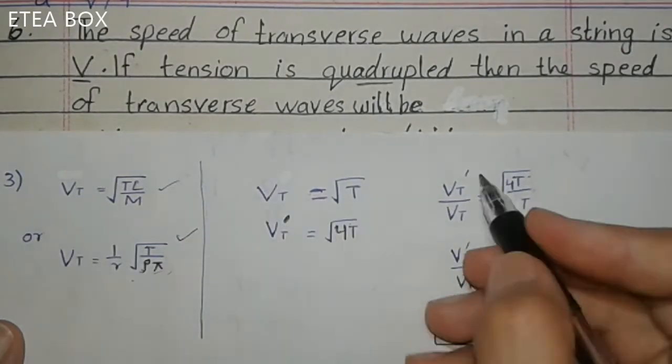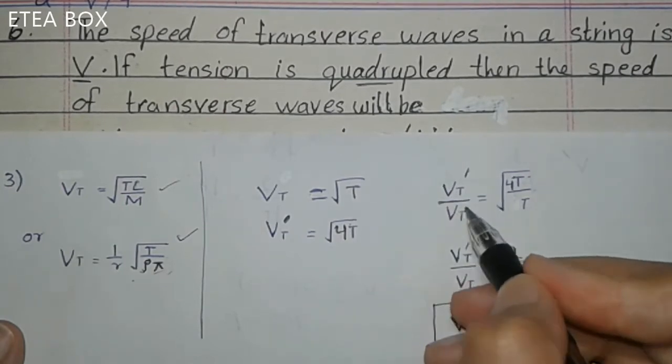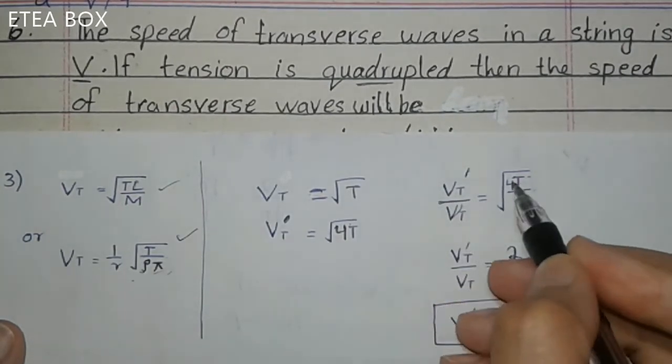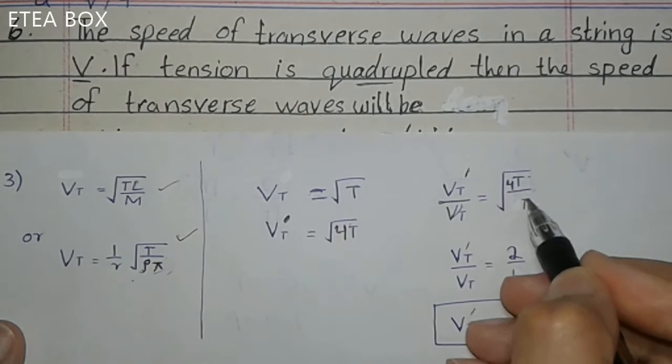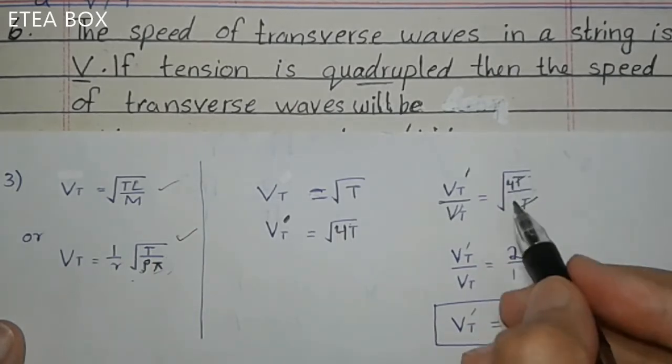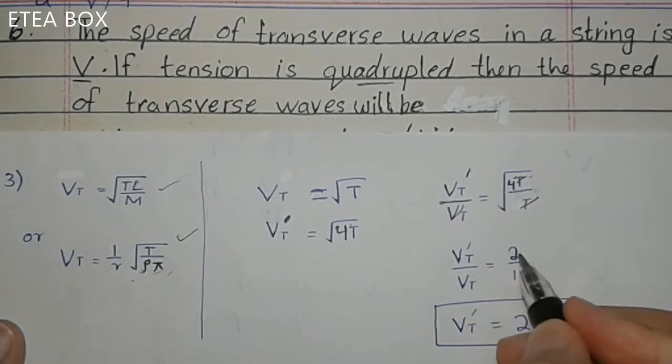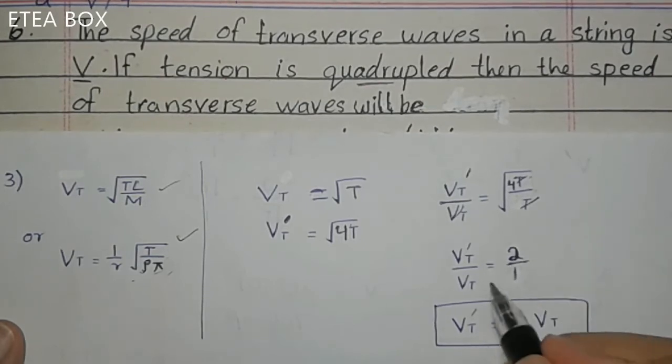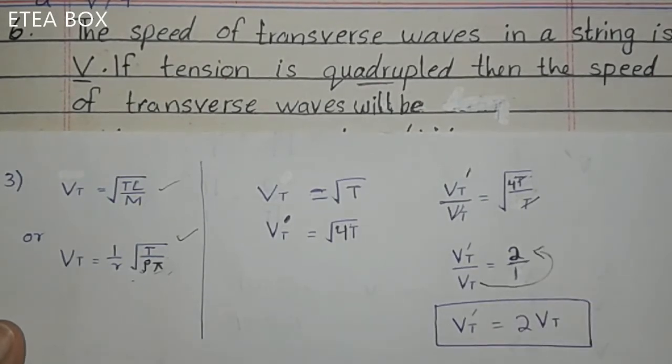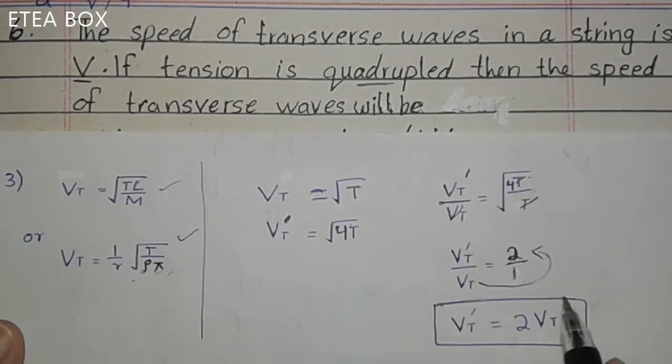You will get Vt new divided by Vt original is equal to under root 4t divided by t. Now cancel these t and apply the under root on 4. You will get 2 divided by 1. Now bring this one here in multiplication form. You will get the new velocity of transverse wave is equal to 2 times of the original velocity of transverse waves. Now this one is the equation.